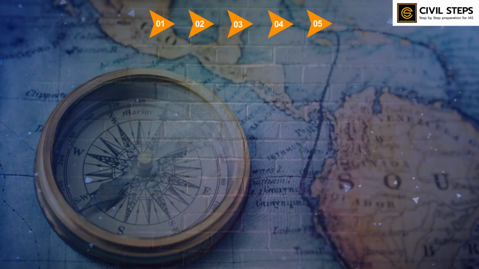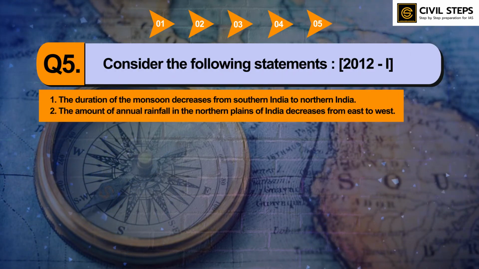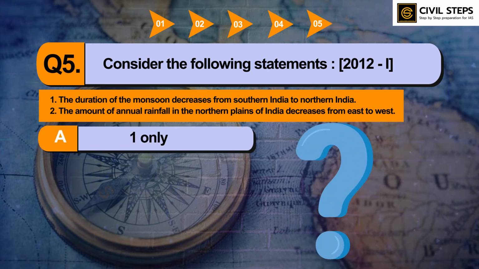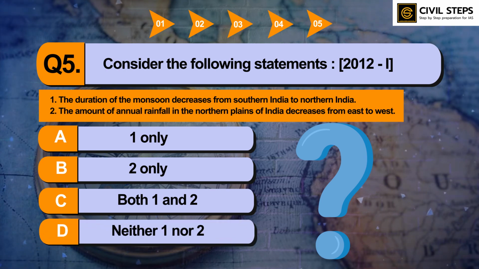So now let us discuss question number 5. Consider the following statements. First, the duration of the monsoon decreases from southern India to northern India. Second, the amount of annual rainfall in the northern plains of India decreases from east to west. So which of the statements given above is or are correct? Option A, 1 only. Option B, 2 only. Option C, both 1 and 2. Option D, neither 1 nor 2. So you can pause this video and write your answer in the comment section below.